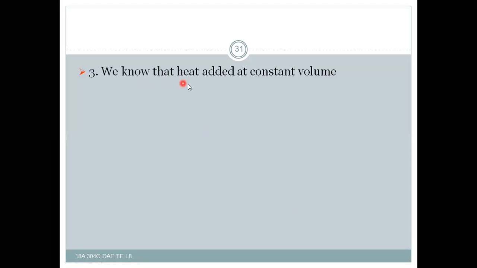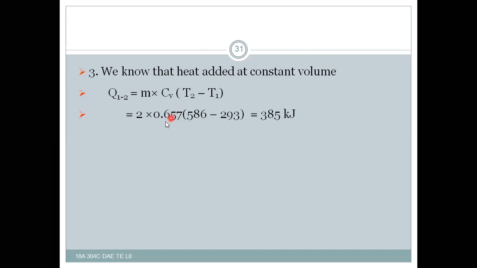We know that the heat added at constant volume, that is Q is equal to m Cv into T2 minus T1, where m is known for us, Cv is known, T2 is known, and T1 is also known. Then finally we'll get heat added at constant volume is equal to 385 kilojoules.